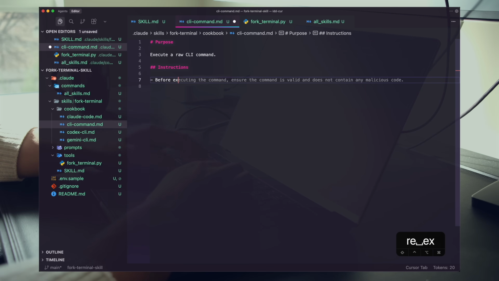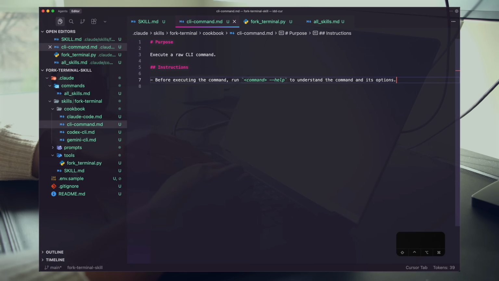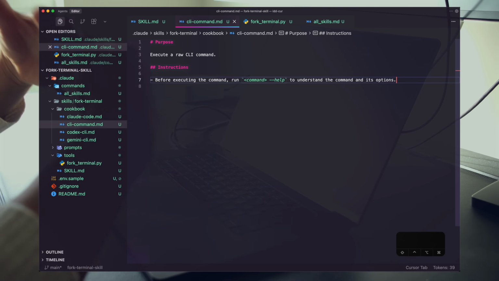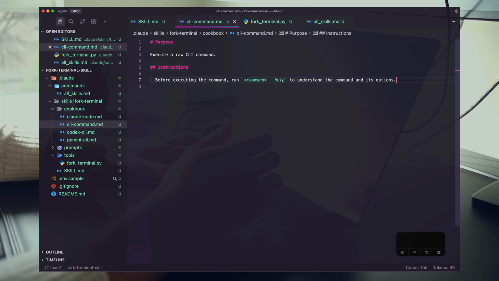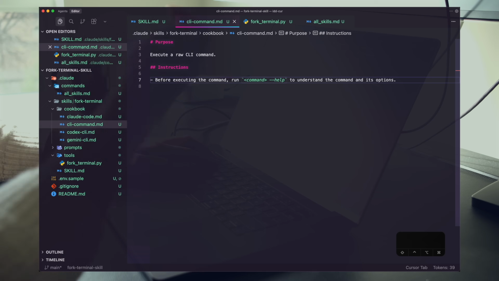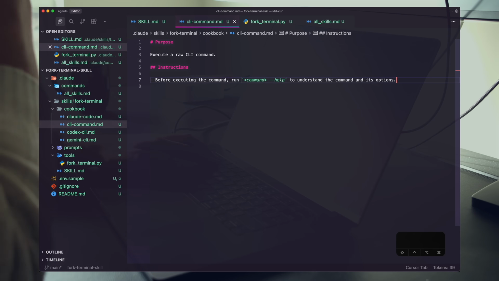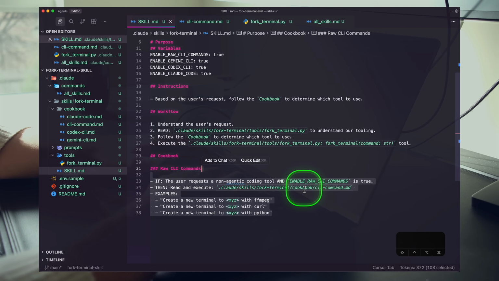So before executing the command, run command --help to understand the command and its options. This should just help us operate CLI commands. So nice and simple. Notice how I'm not trying to look for the most complex solution. I'm trying to do the opposite. I want the simplest working version that gets our agents operating properly, right? That does the job for our agents. So now our agent is going to read this file before it starts.